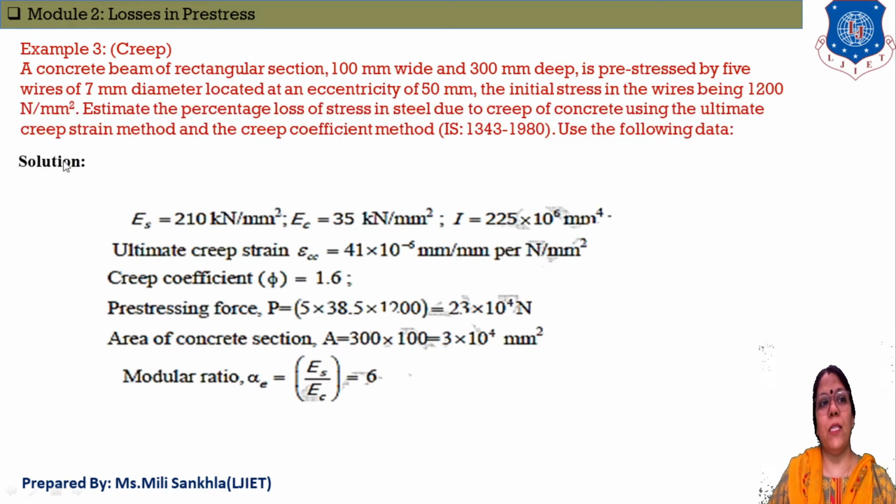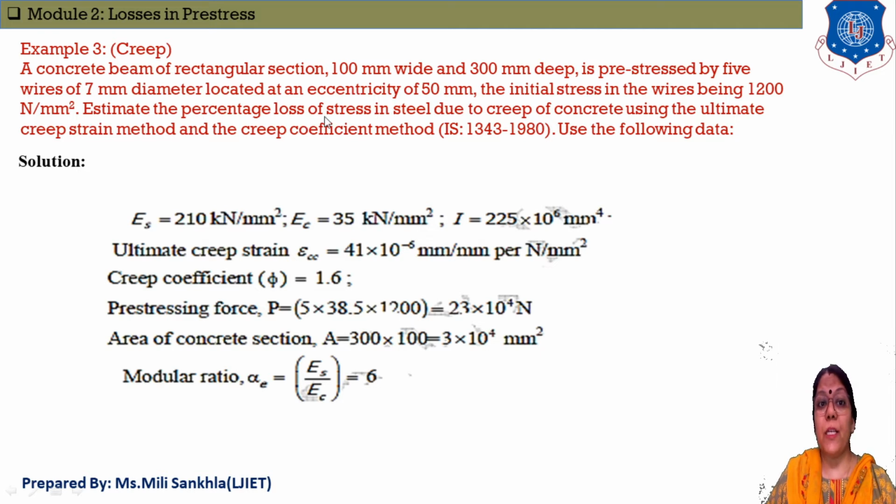Now the second one is an example of creep. A concrete beam of rectangular section, 100 mm width and 300 mm depth, is pre-stressed by 5 wires of 7 mm diameter, located at an eccentricity of 50 mm, and the initial stress in the wire is 1200 Newton per mm square.